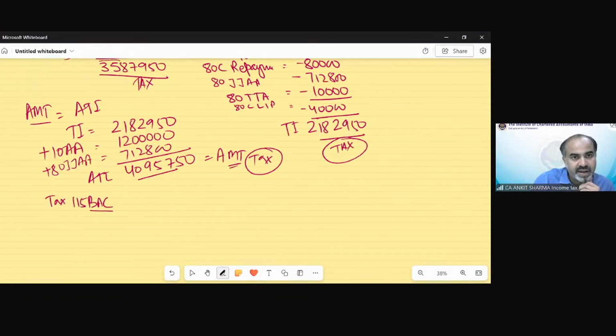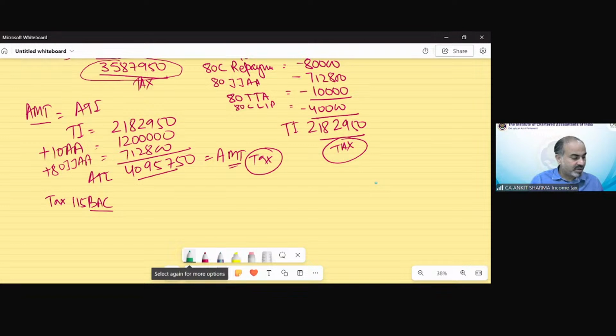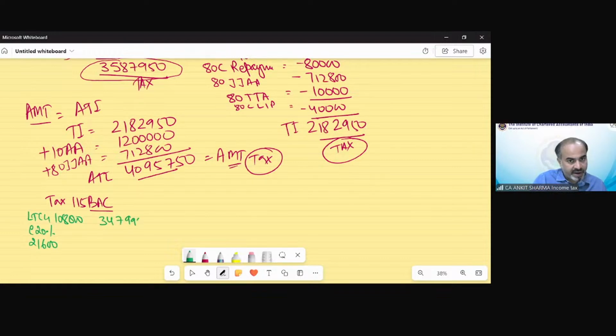That is my TI under section 115BAC. If we calculate tax on long-term capital gain of 1,08,000, the tax would be 20%, that is 216,000. The balance income is 3479950.